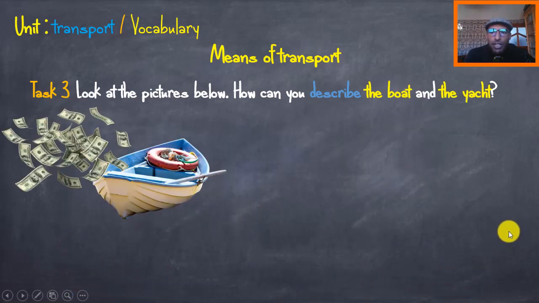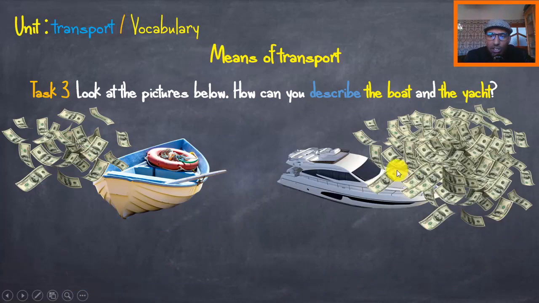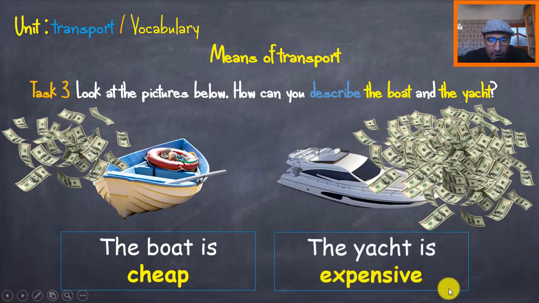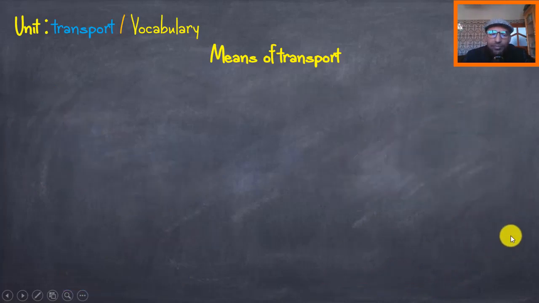Now, let's move on to the boats and the yachts. We have here a boat, and look at the amount of money here, and look at the yacht, and look at the bundle of money that we have here. How can you describe the boat? Very good. See, the boat here is cheap, but the yacht is very expensive. Good. Let's move to task number 4, guys.